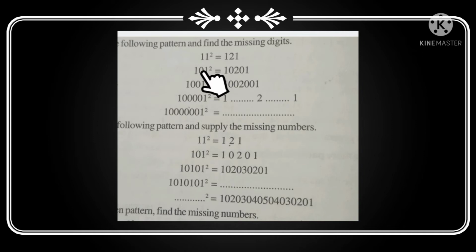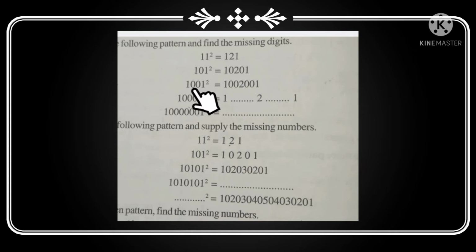According to the number of zeros in the number, we want to add the zeros. Here no zeros in between 1 and 1, that is 11 square, so it is 121. Here 101 square, 1 zero is there, so we put 0 after 1, that is 10, then write 2, then again 10, then 1.